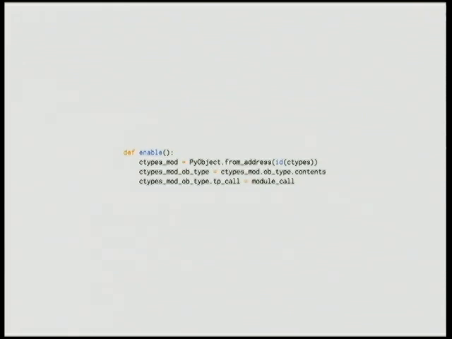So once we have all those parts in place, we can modify the module type to make its instances callable. And we get to the module type through, well, we've already imported C types, so we might as well use that as our module of choice. The id function tells us the memory location of the PyObject in C, and so we can grab the PyObject using that address, and then we do a few modifications. Hey presto, we can assign our module call.